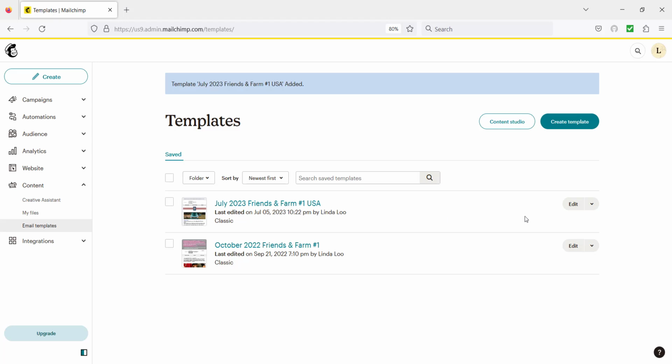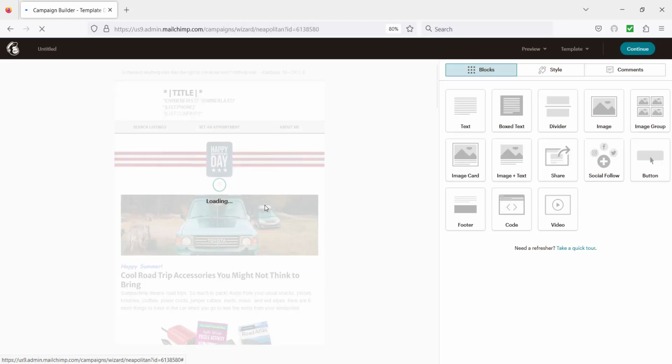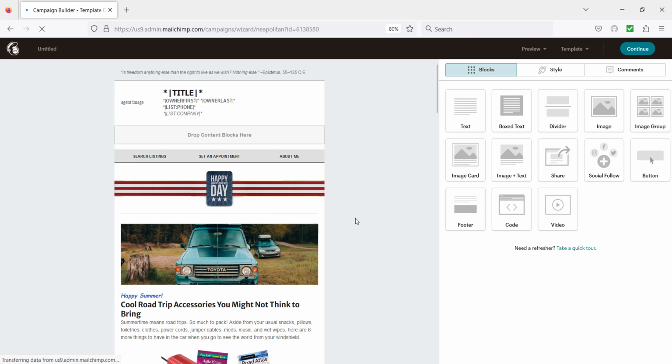To use the newsletter now, you're going to come over here to the right side of this Edit button. You're going to click the down arrow next to that Edit button and choose Create Email. Now you have the option to edit the email.